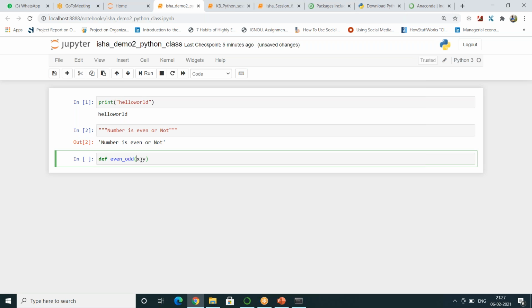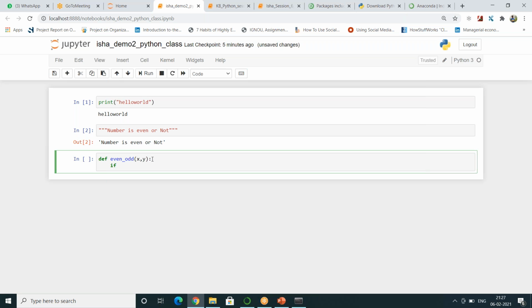So I need two variables, x and y. Let's assume my variables are x and y. So if I want to define this function, now, if a number is divisible by 2, it's an even number, else it is an odd number. In your English statement only you are using an if else, so in Python also we need to use an if else.